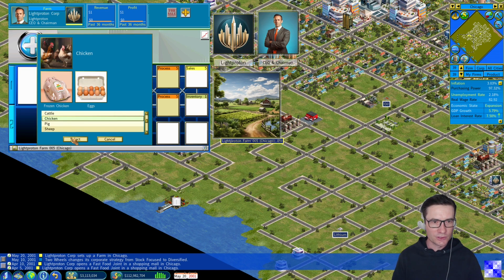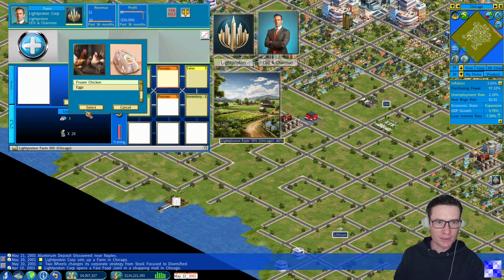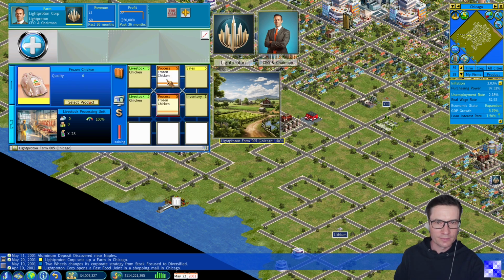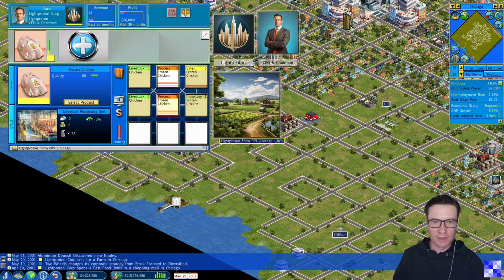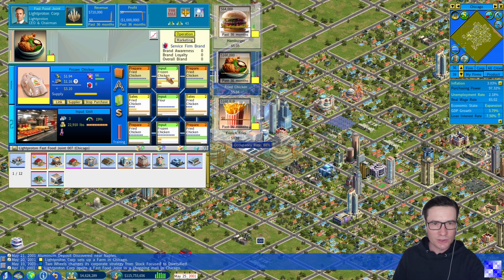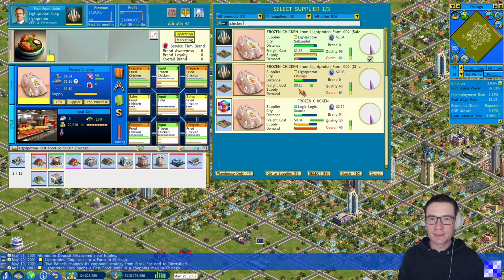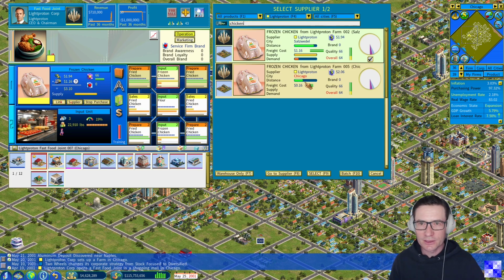Raise livestock, chicken. Chicken once again. Now select product frozen chicken. Here we are, frozen chicken. Now go to one of our fast food joints and link to it, and now we see the difference. Let's check ourselves, our corporation as supplier, and now we see the difference.